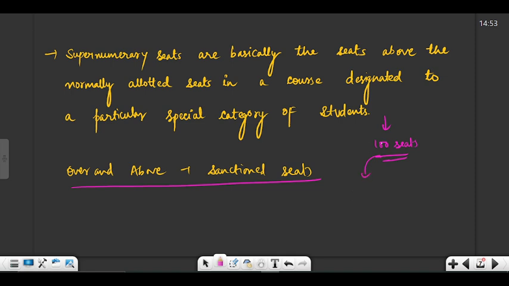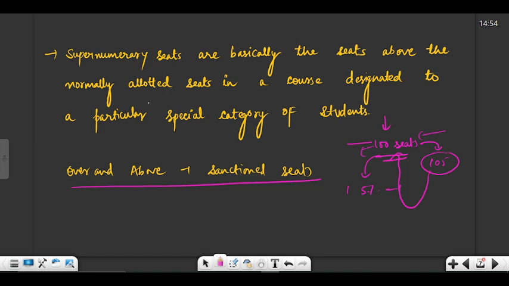So these seats will be there, and a certain portion of this 100 seats will be reserved as supernumerary seats for a particular segment or a particular category of students. Okay, so if there's a 5% reservation for a particular category and it is a supernumerary quota, then it means that the total seats will be 105. So your supernumerary quota is basically with respect to your sanctioned total seats, and it is above that category. It is not included in the sanctioned seats.